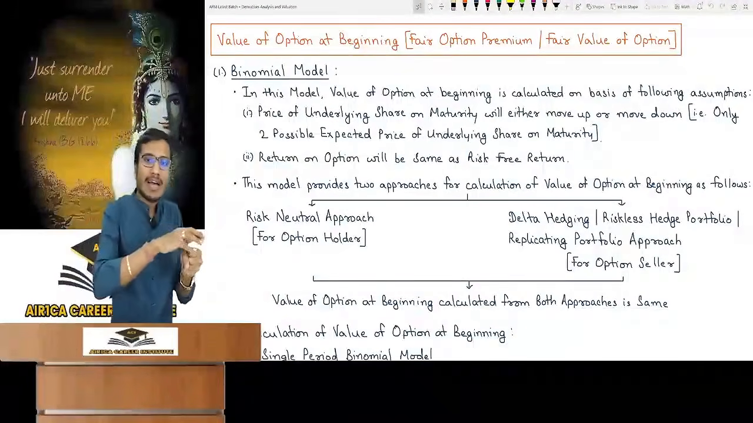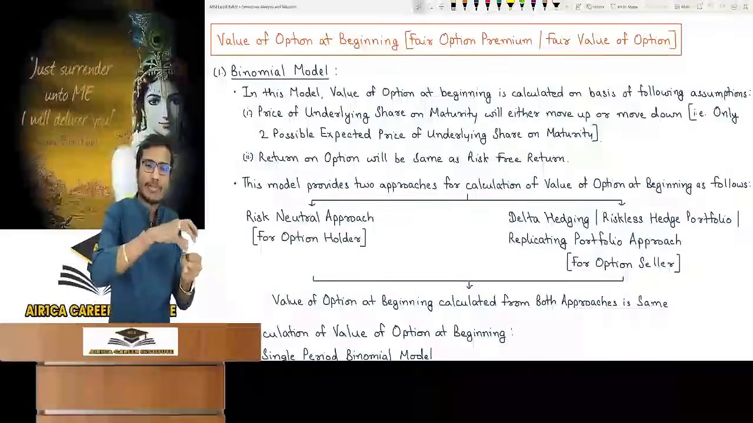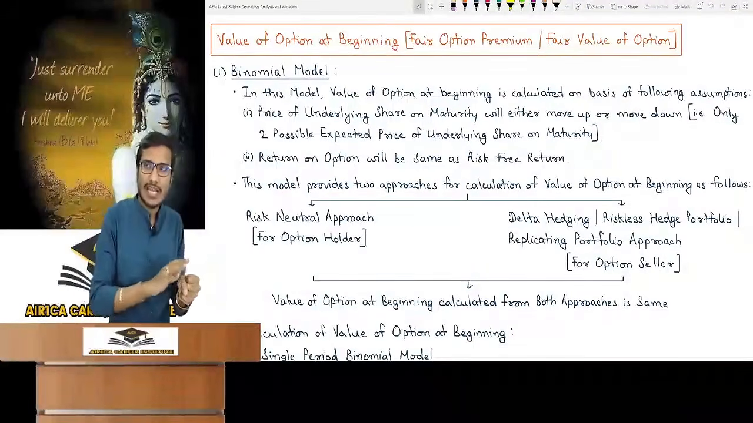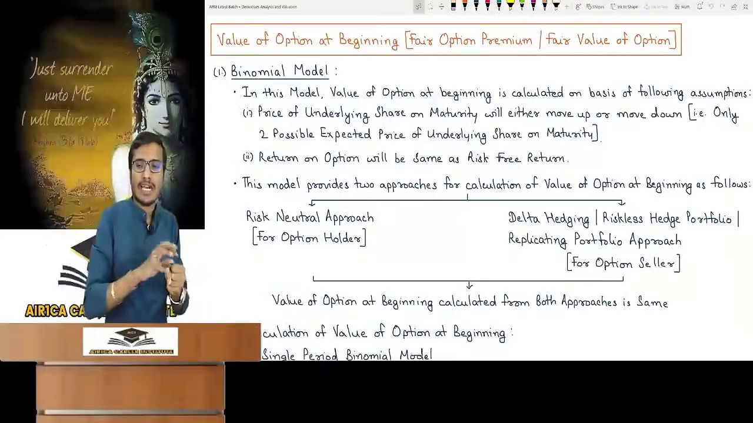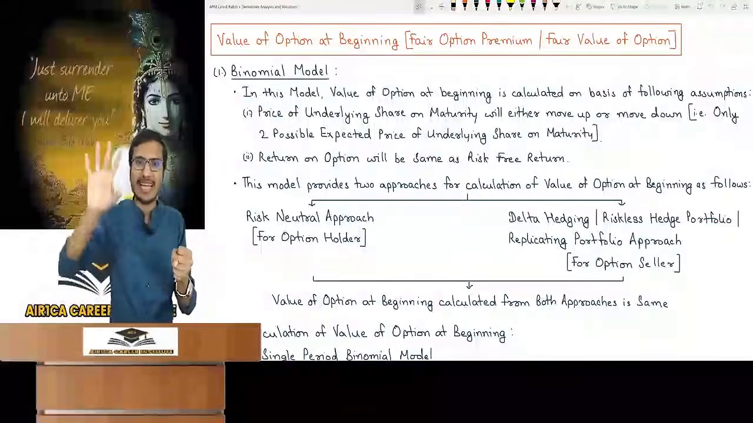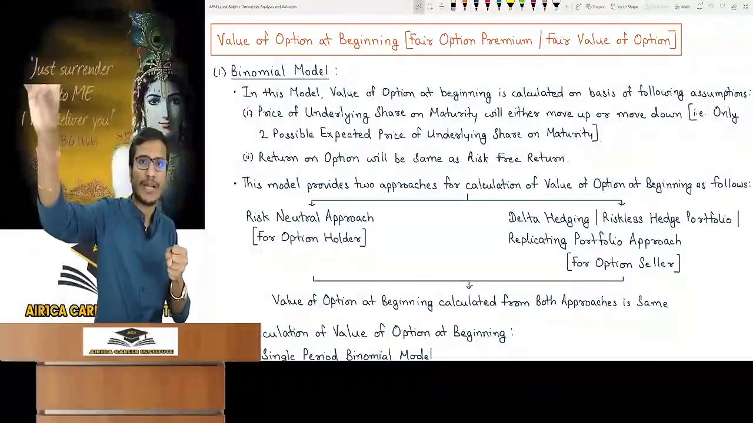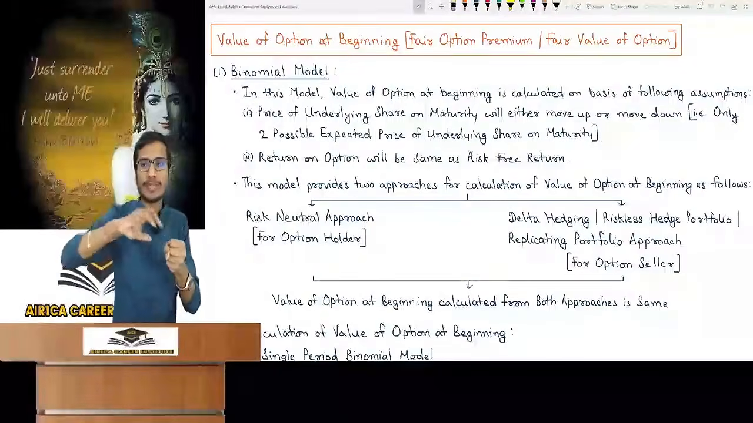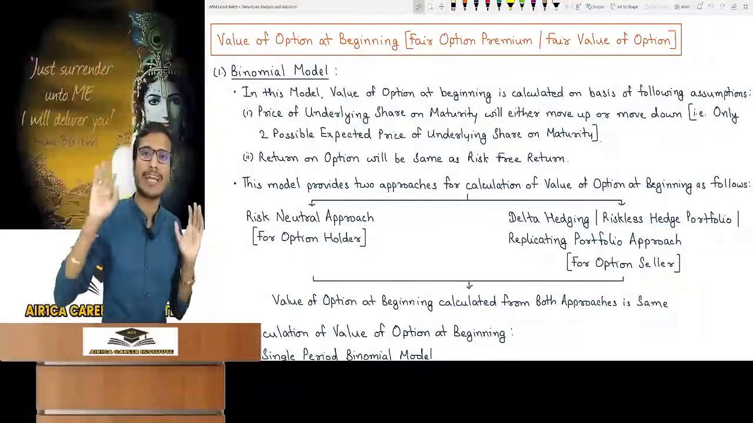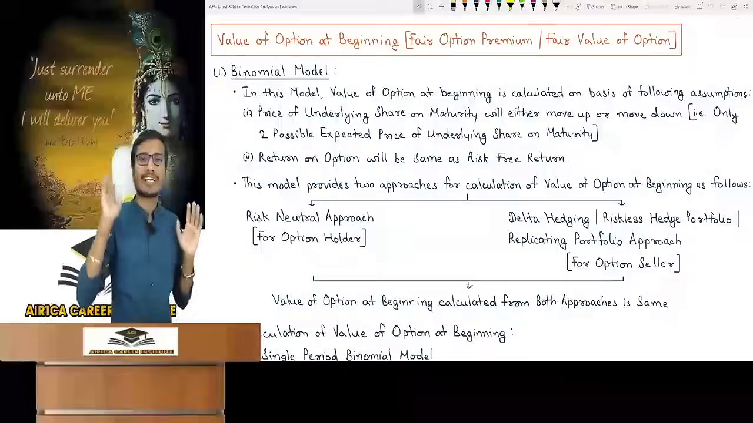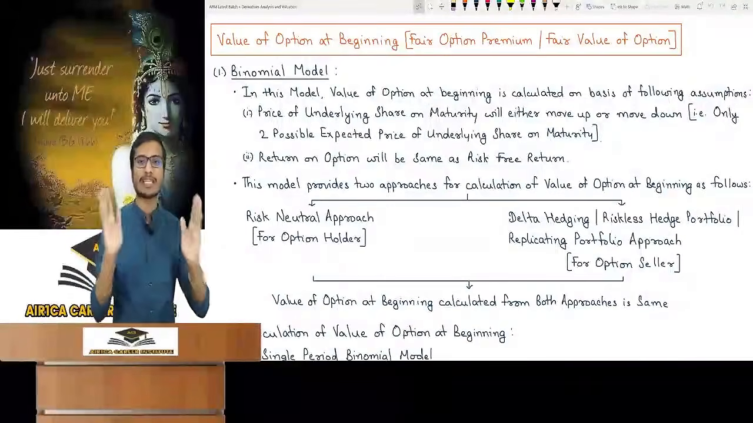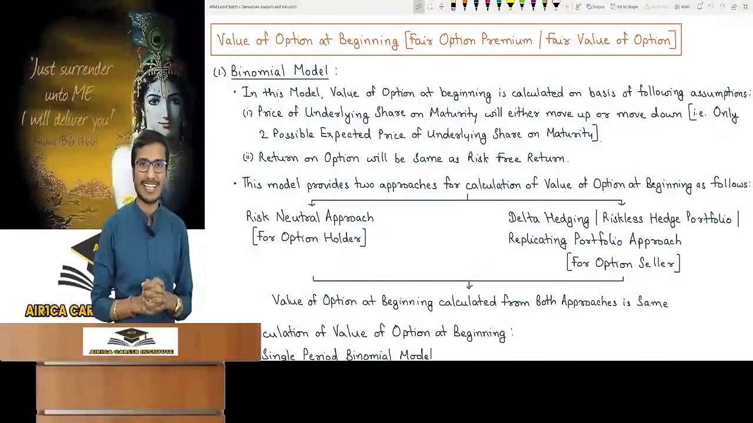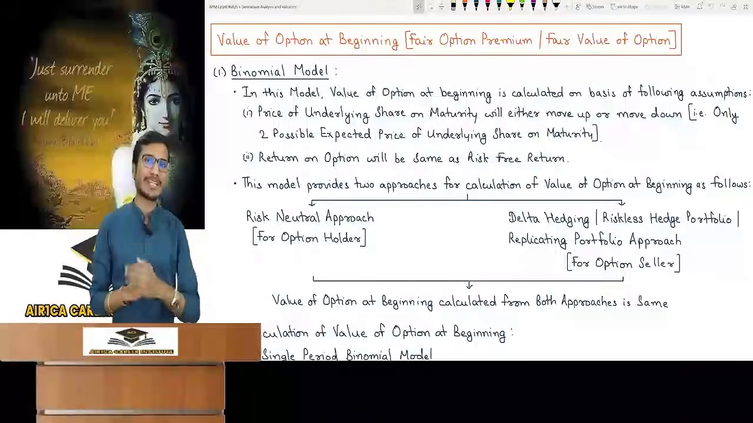Let's suppose today your Reliance share, the underlying share in my option contract, is running at 2500. So either the price on maturity could be 2600 or 2400. It can be anything. It means from today, either it can move up or it can move down from today's price, means only 2 possible expectations. There should be only 2 possible expected prices at maturity. So this assumption will be applied, and this is its first assumption.